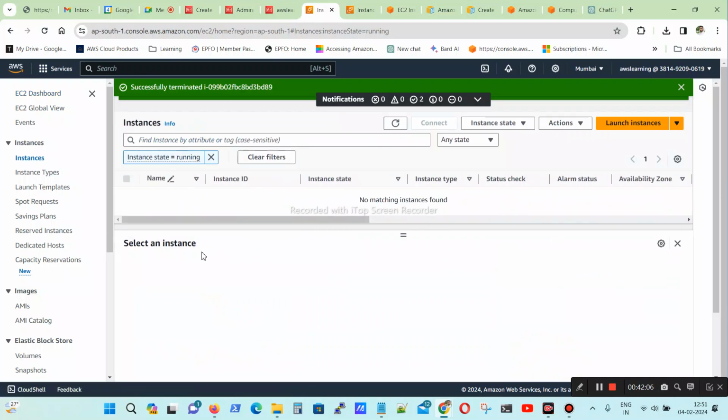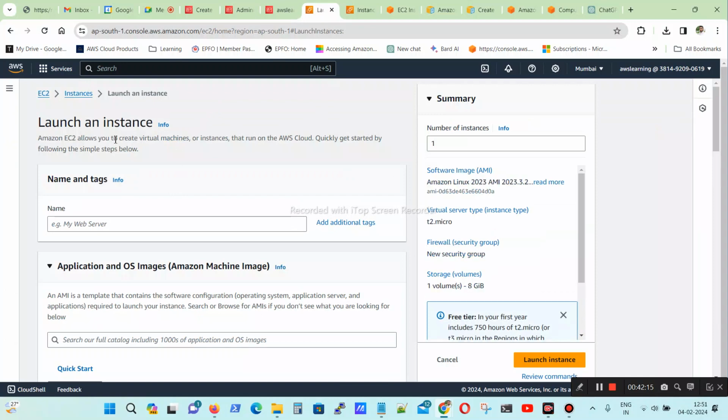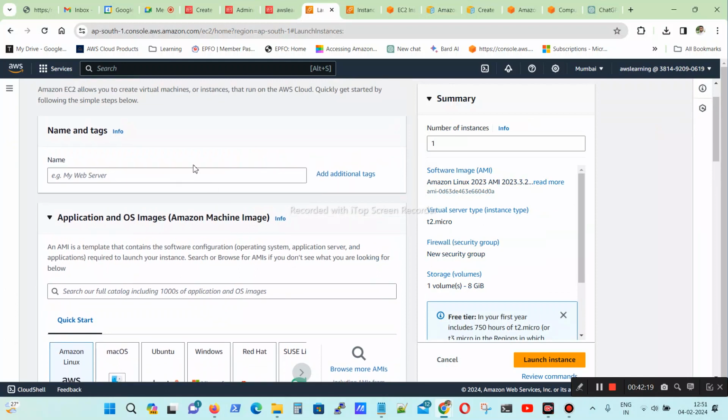I am going to create a new instance, so I click Launch instance. This creates the EC2 machine. Here you can give it a name, which is just your server name.